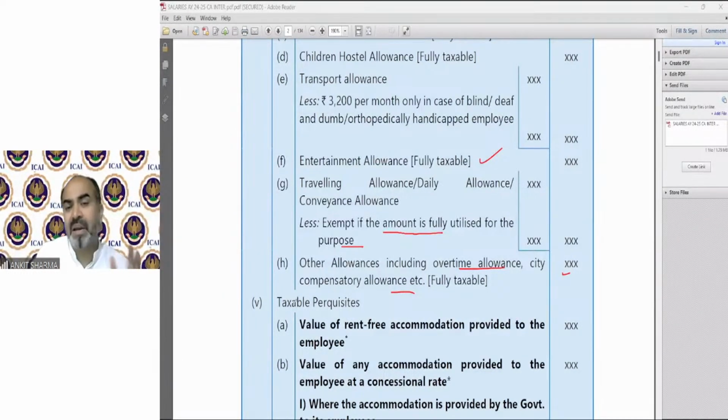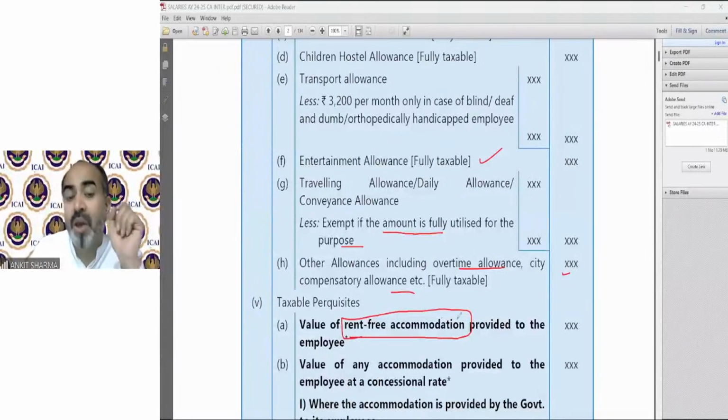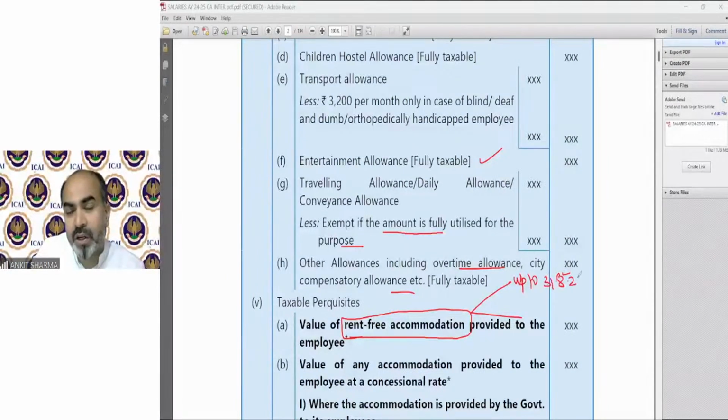Now, taxable perquisite. We have rent-free accommodation. Let me tell you, I personally believe that if the salary question comes in the examination, then definitely the provisions of rent-free accommodation will be given. Because rent-free accommodation has a separate provision up to 31st August 2023, that means for 5 months from April to August.